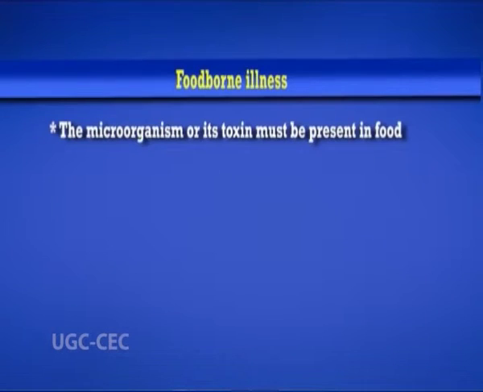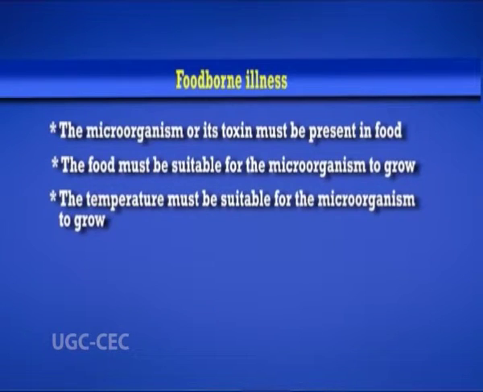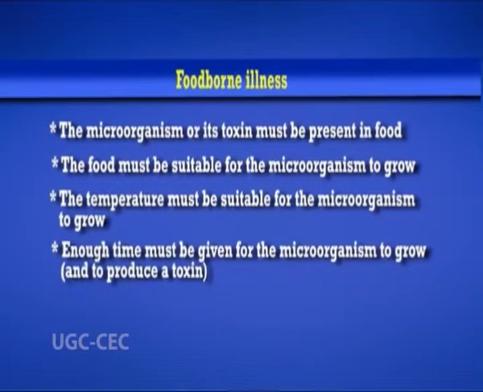The following conditions must be present for a foodborne illness or poisoning to occur. First, the microorganism or its toxin must be present in the food. Then, the food must be suitable for the microorganism to grow, and the temperature must be suitable for growth. Enough time must be given for the microorganism to grow and to produce a toxin. And finally, the food must be eaten or consumed.